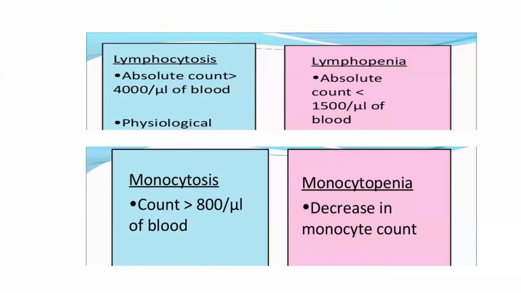When there is an increased count of lymphocytes in the blood, the condition is called lymphocytosis, while a decreased count of lymphocytes in the blood is called lymphopenia. Similarly with the monocyte, if monocytes are increased in number to more than 800 per microliter of blood, the condition is called monocytosis. While if they decrease in number, the condition is called monocytopenia.